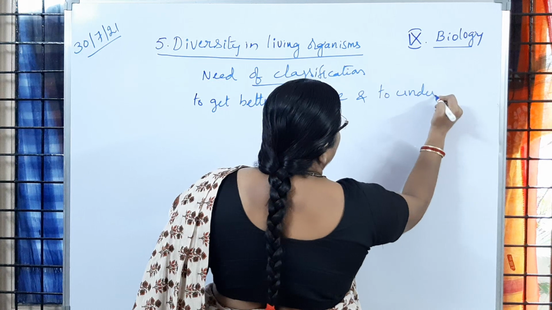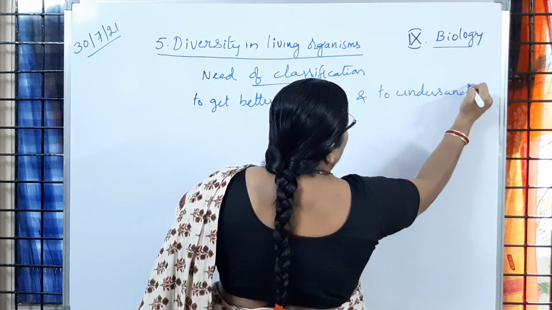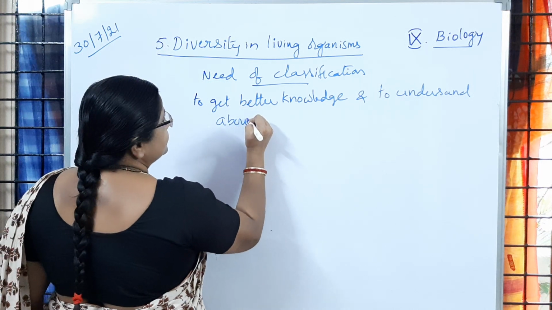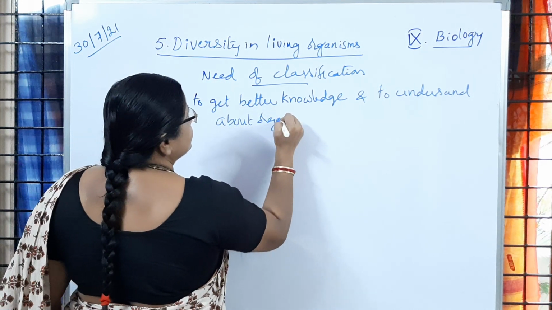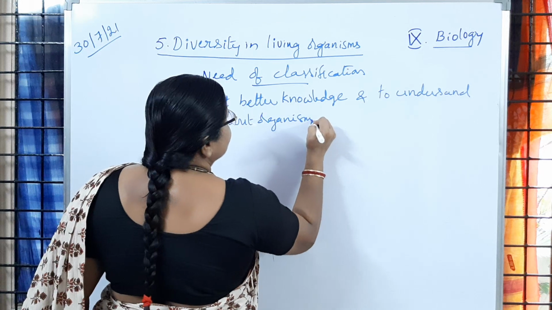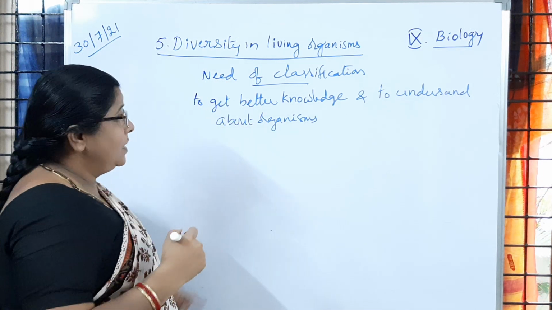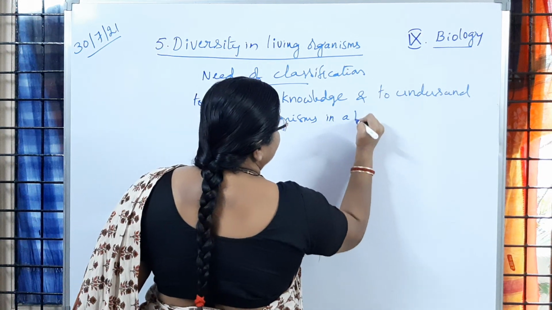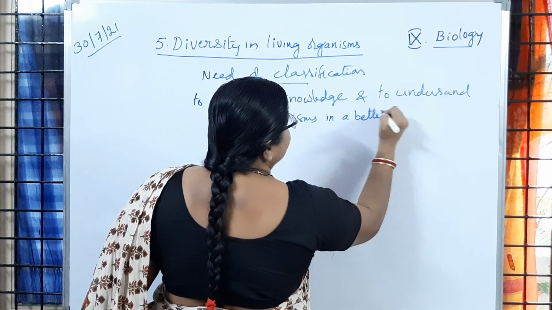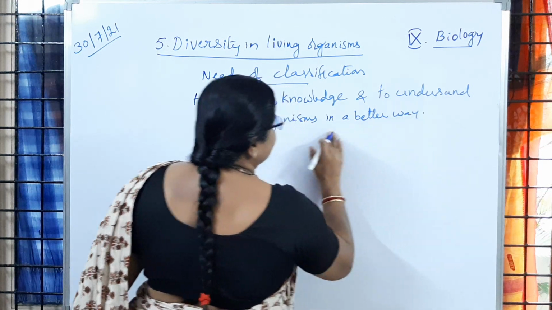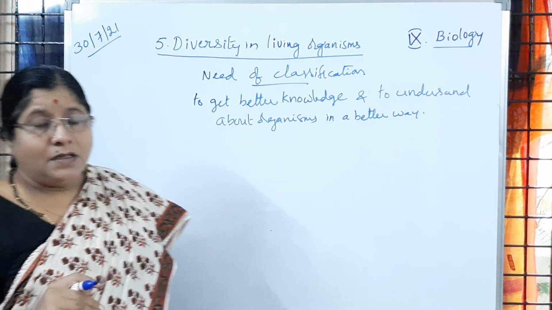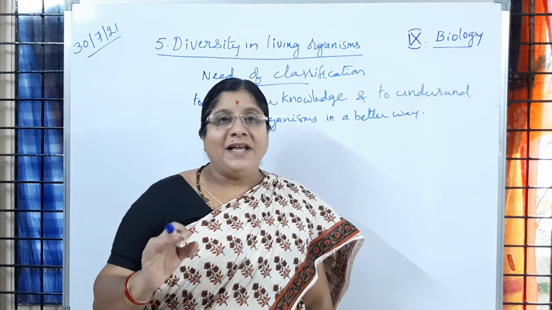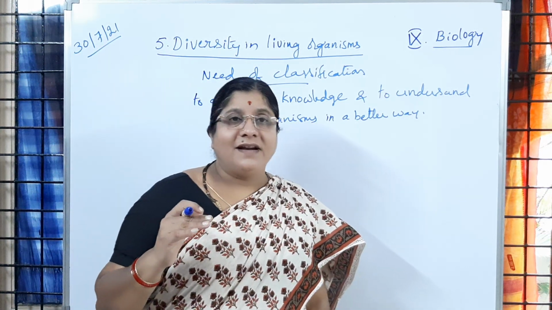To understand them, or to study about organisms in a better way. Is it clear to you? Suppose you are going to learn about the paddy crop. Different varieties of paddy are there.